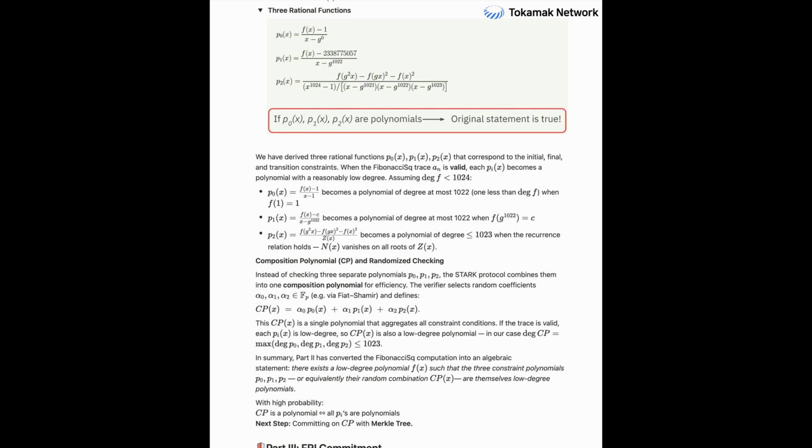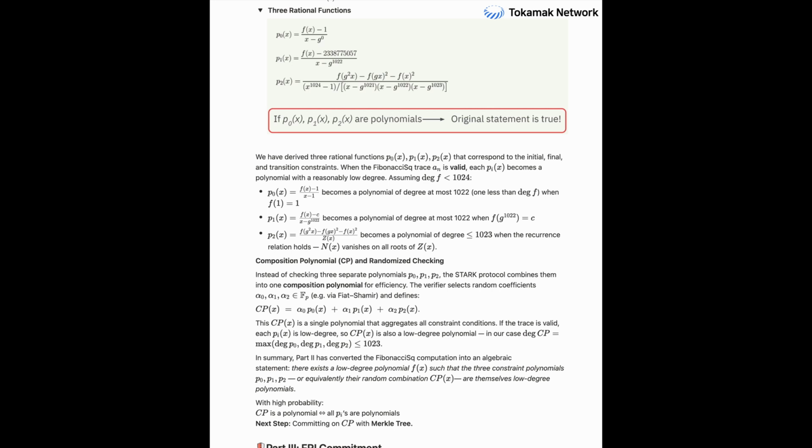I see. So the beauty of this composition polynomial, if I'm getting this, is that by combining them with random weights, we get to do one big check instead of lots of small ones. Exactly. And if the big one passes, the randomness makes it overwhelmingly likely that all the little ones must have passed too. That's really clever. It's a cornerstone of STARK efficiency.